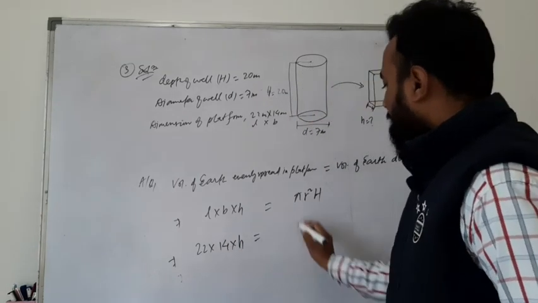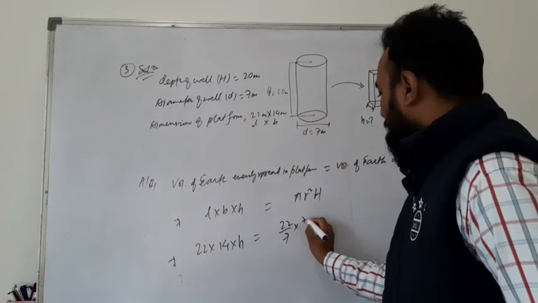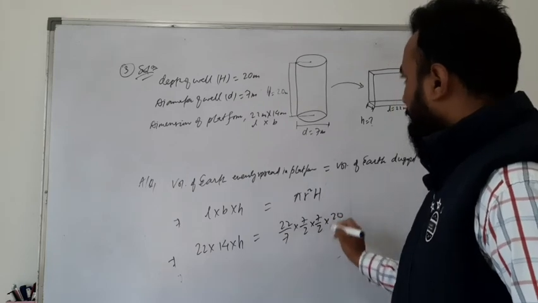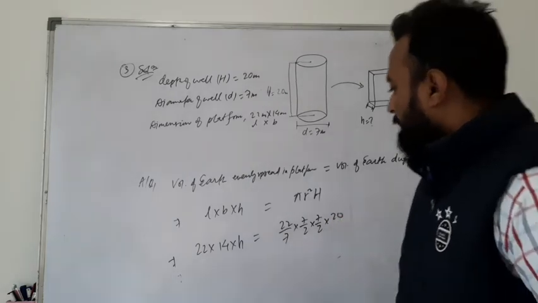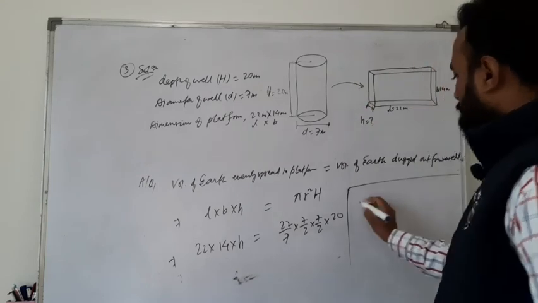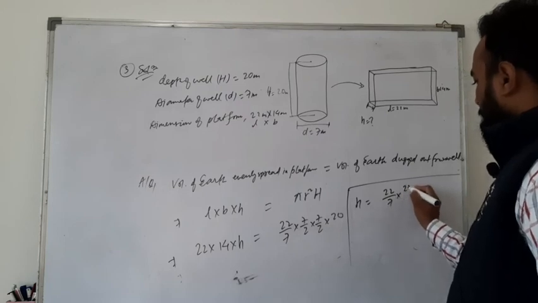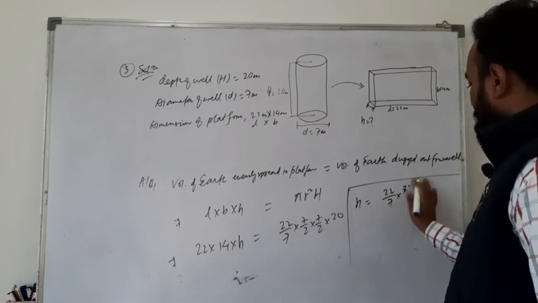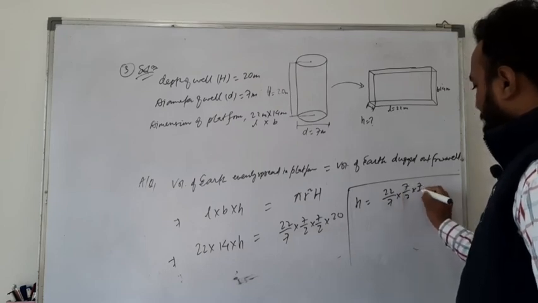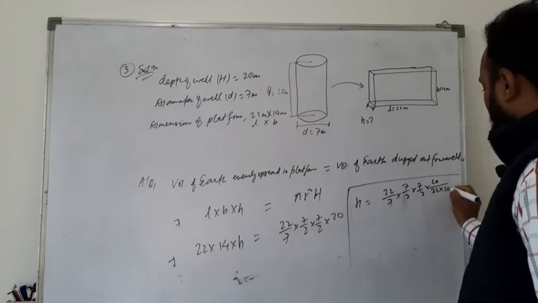B you have 14, H you have to find, pi means 22 by 7, R you have what, 7 by 2, 7 by 2, and H you have 20, okay. So let's find H. H is equal to 22 by 7 into 20, sorry, here 7 by 2 into 7 by 2 into 20 by 22 into 14, okay.